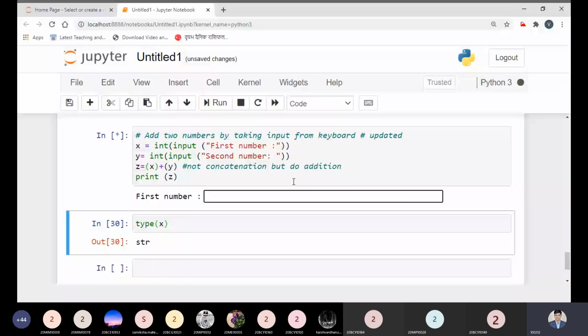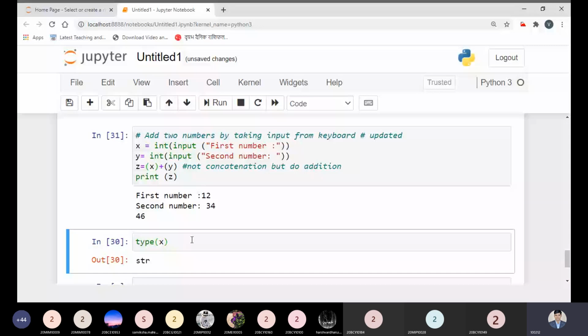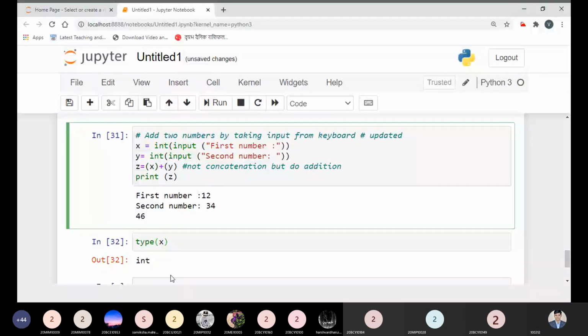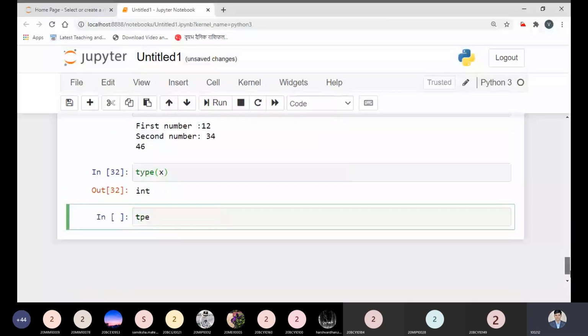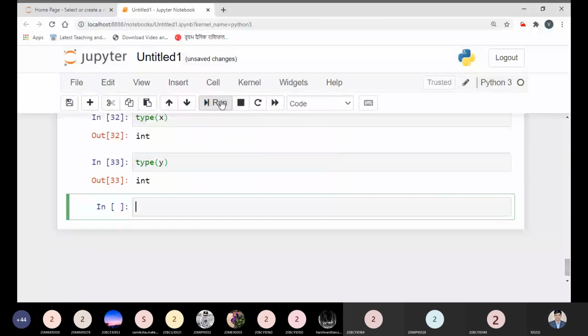If I run once again, it will change over here, because while taking the input, x will be converted from string to integer before addition. This is the idea. Now the same thing I can do for y.